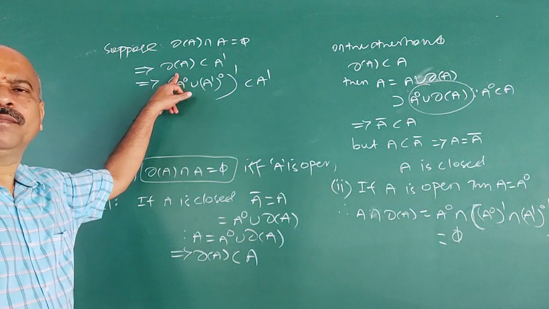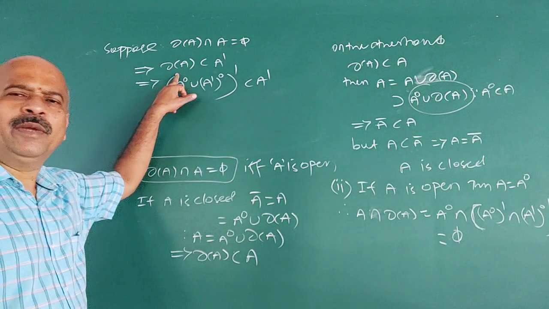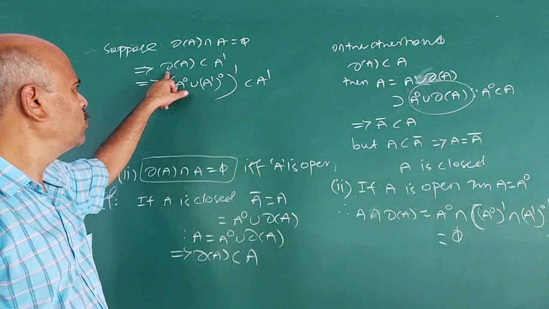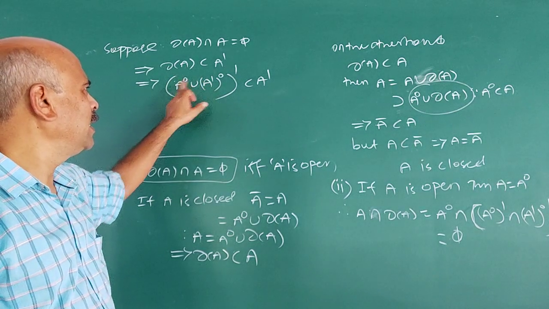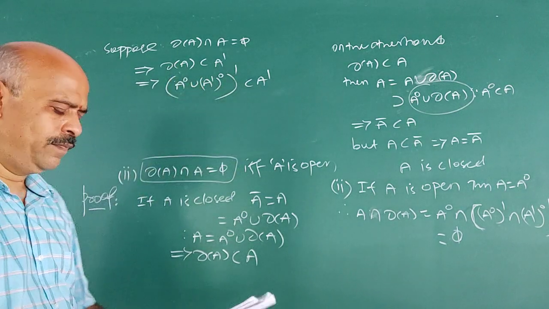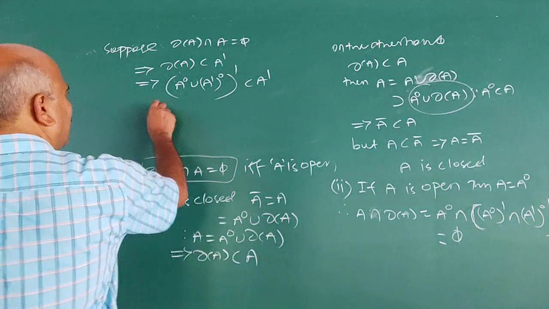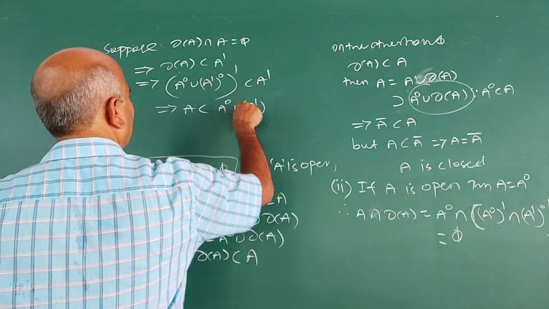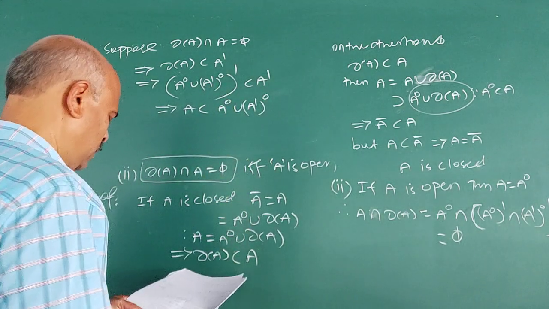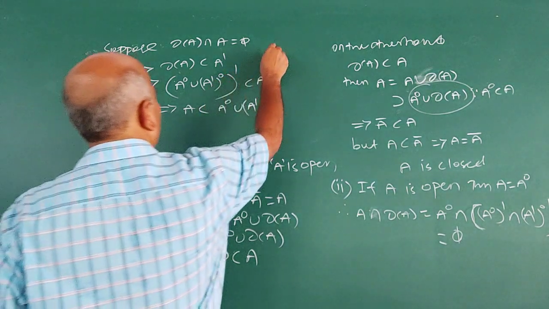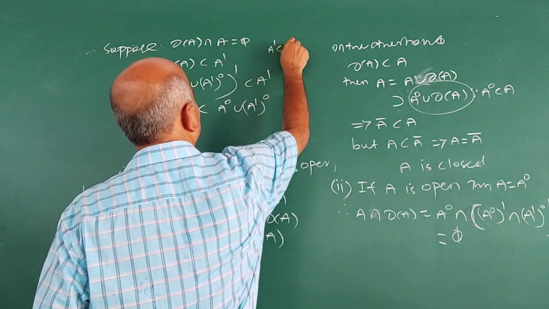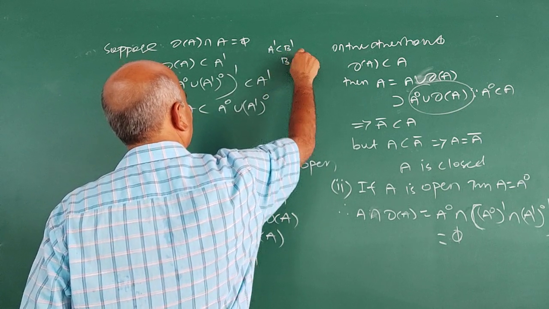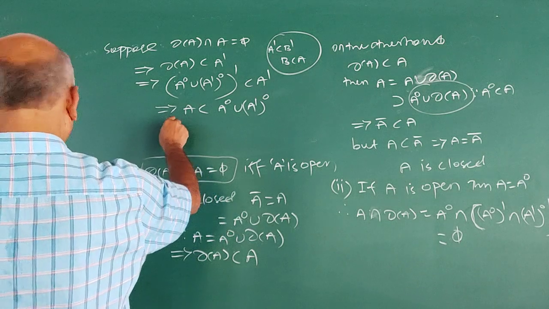How to define the boundary of A? All the points which don't belong to interior A or exterior A belong to the boundary of A. Interior A, exterior A, its complement is the boundary of A. This implies A is contained in interior A union interior of A dash. If A dash is contained in B dash, the complement of A is contained in the complement of B, then B is contained in A. We have used this one.